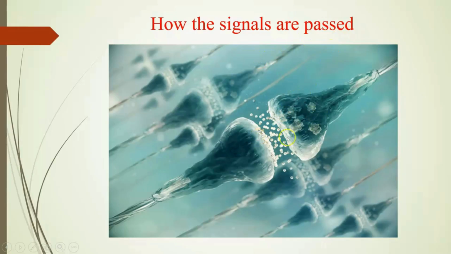Now, how are the signals passed? The gap between the two neurons, we call it a synaptic gap. It is the gap where the electrical signal gets converted into a chemical signal, and it enters into the dendrite or axon of the next neuron to carry forward the signal.